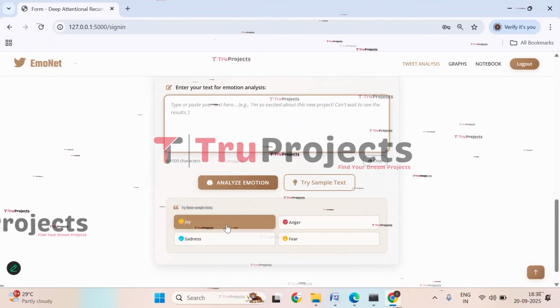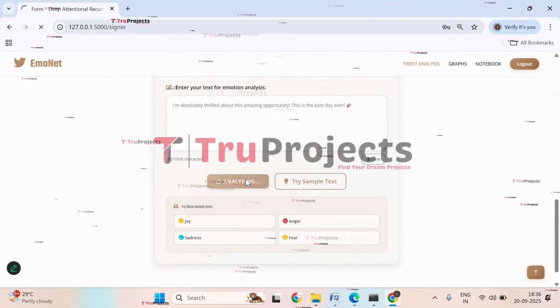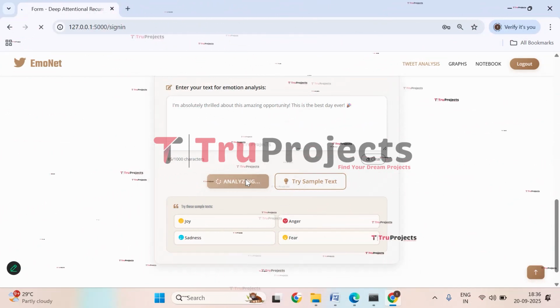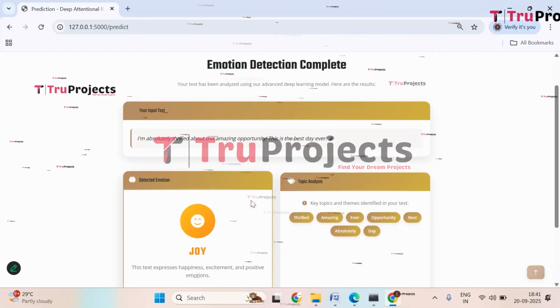So let's click on this joy. Here a sample has been generated. Now click on analyze emotion. So this input will be pre-processed at the backend. It will be fed to the trained model. Then the trained model will be giving us the prediction. So here we got the output.